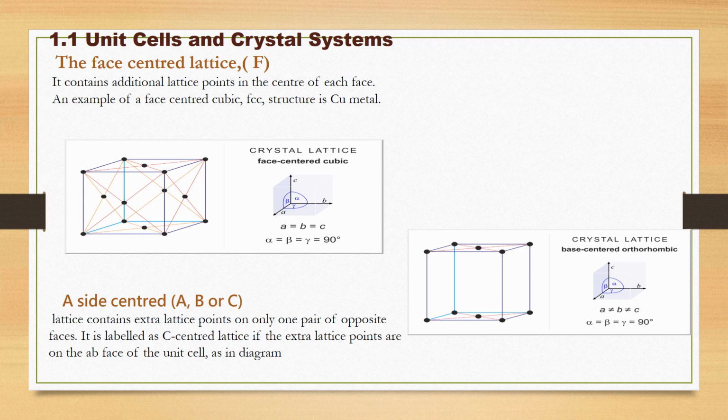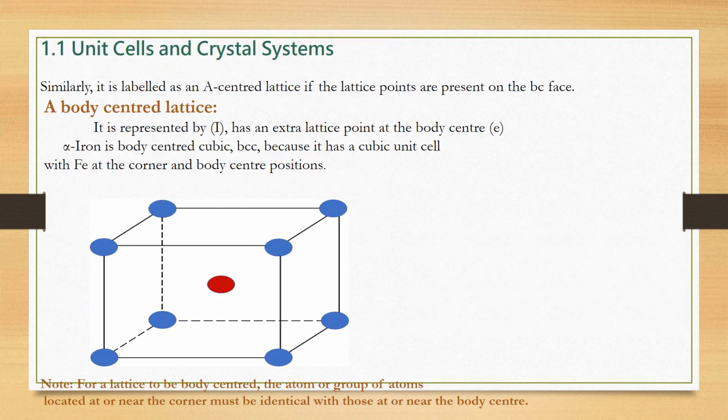It is labeled as a C-centered lattice if the extra lattice points are on the AB face of the unit cell, and also labeled as an A-centered lattice if the lattice points are present on the BC face. Okay, the next point is the body-centered lattice. It is represented by I and has the extra lattice point at the body center. Here the best example is alpha iron. Here you can see this diagram. In the whole structure, alpha iron is present while the extra alpha iron is present at the center of the body.